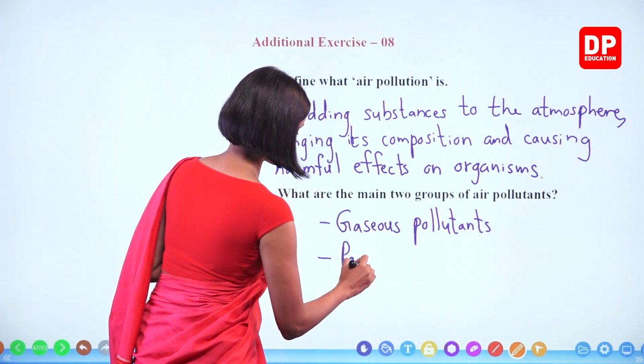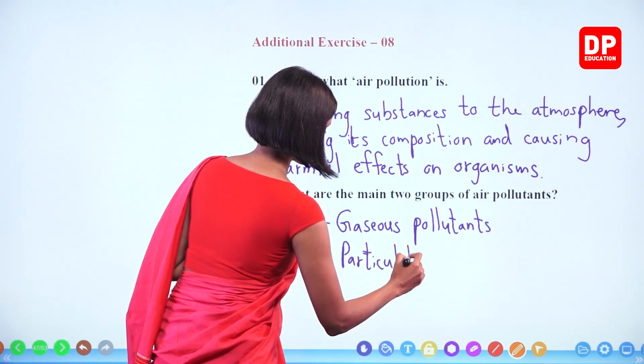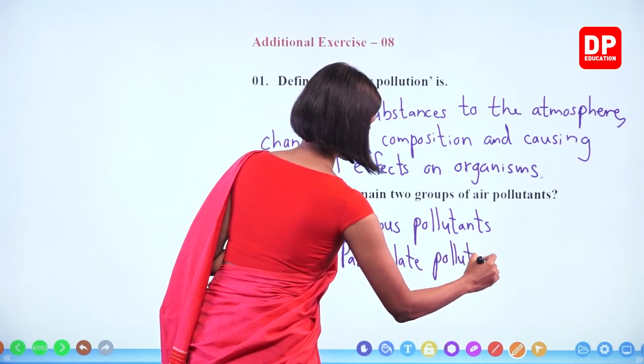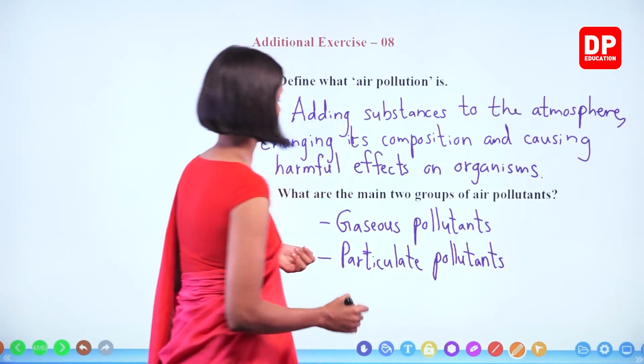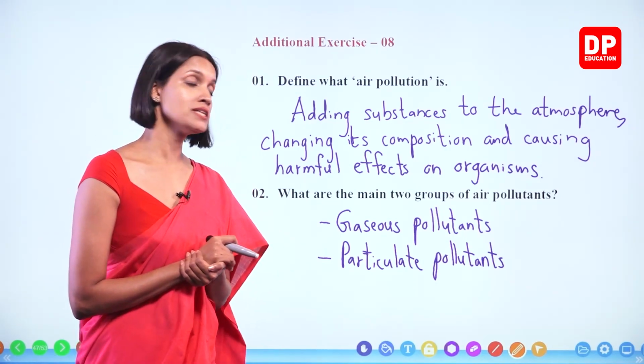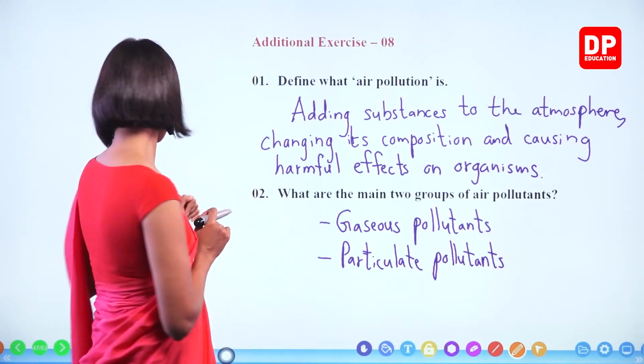Particulate pollutants. Gaseous pollutants and particulate pollutants.